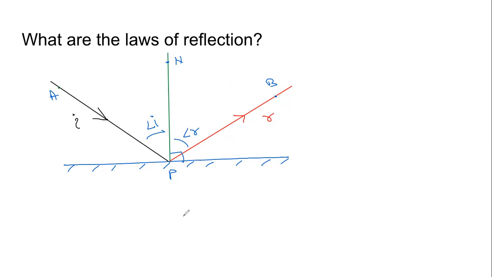Another thing that the laws of reflection tell us is that the incident ray, the reflected ray, and the normal all lie on the same plane. Now we know what a plane is. So all of them are on the same plane. It is not that the normal went this way or that way. The normal is also on the same side, on the same page, where we can draw it. They are on the same plane. This is how we understand the laws of reflection.